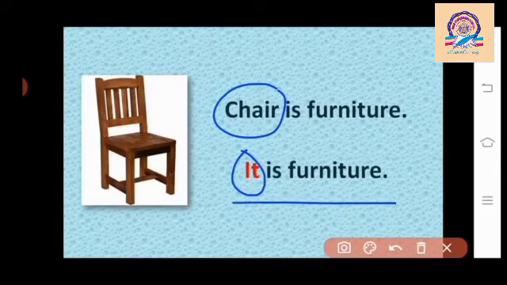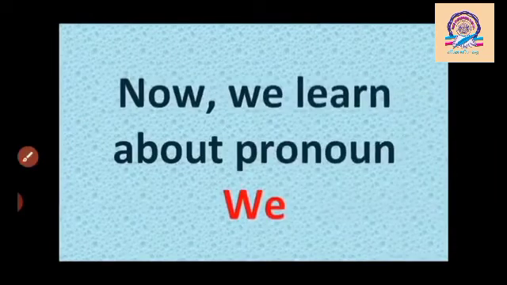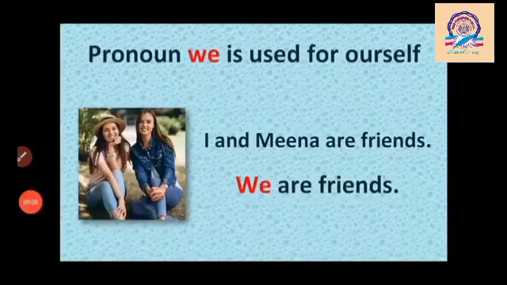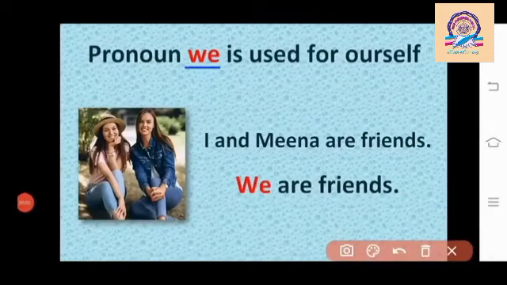Now pronoun it is always used for animal, bird, thing in singular form, means one object. Okay student? Now we learn about pronoun we. Pronoun we is used for ourselves.